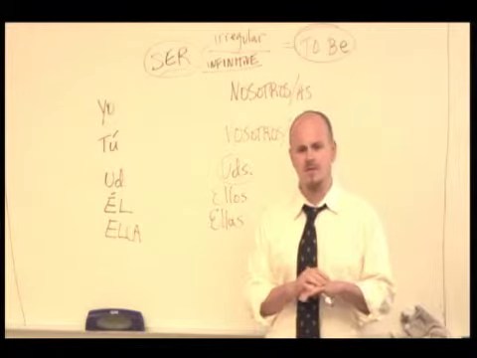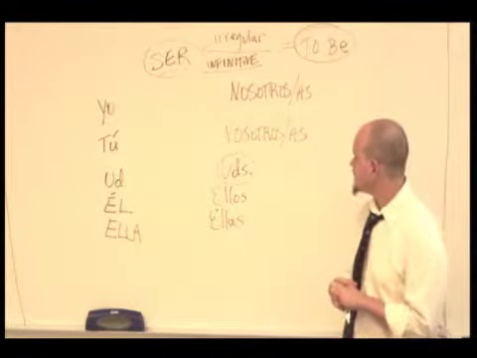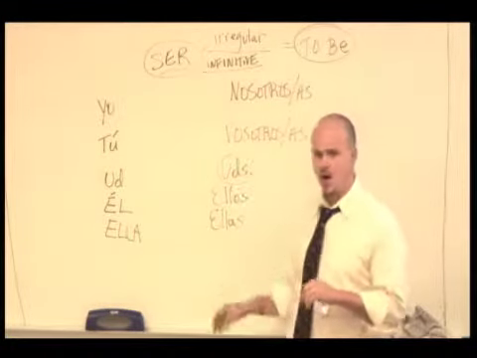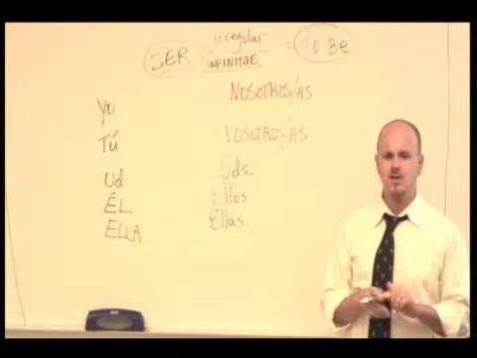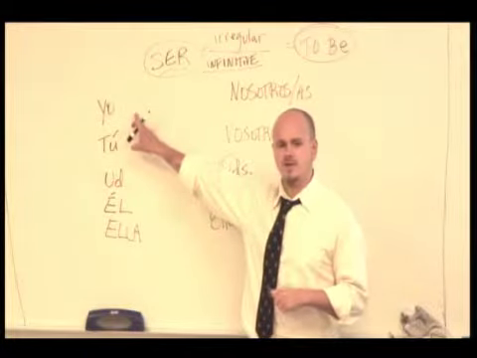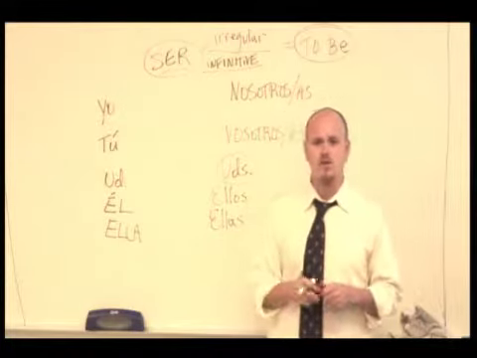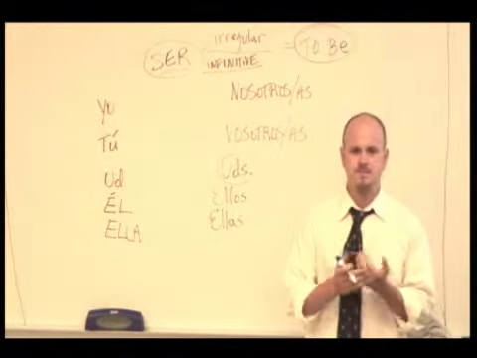In Spanish, all of our verbs, every single one, will have 6 different forms to it. One thing that means is that our subject pronouns are oftentimes unnecessary to use. Okay, so as we look at the verb forms, we're going to have a specific verb form that goes with the subject yo, which means we don't even really have to say yo. Sometimes we will, but it's really never necessary.